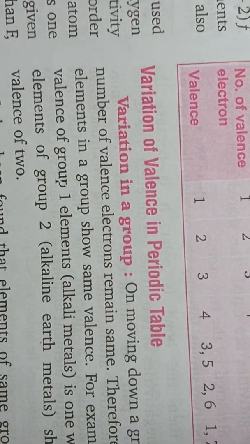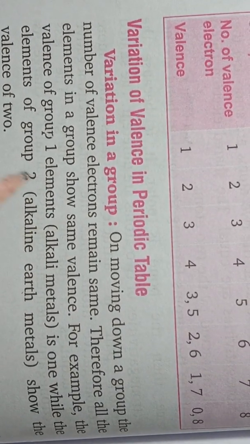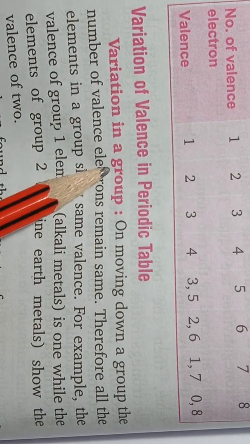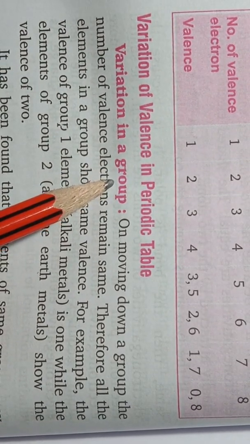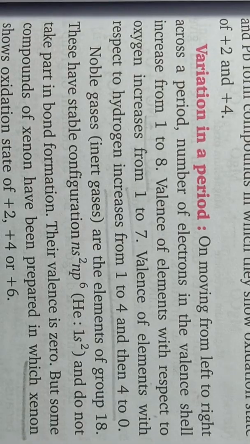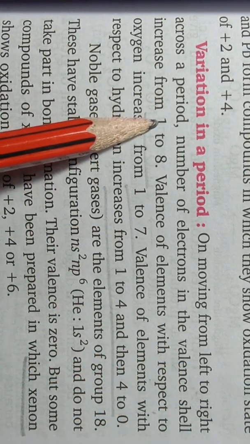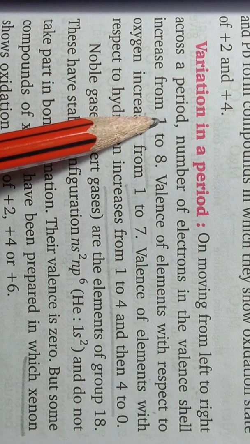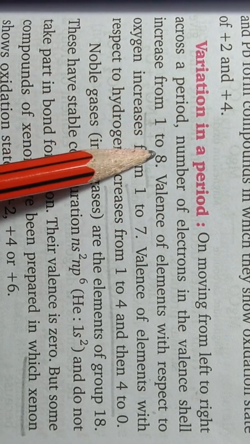The next heading is variation of valency in the periodic table. So the variation of valency we can give on the basis of hydrogen and also on the basis of oxygen. Okay students, in the period when we move from left to right, electrons are increasing from 1 to 8 in the valence shell.